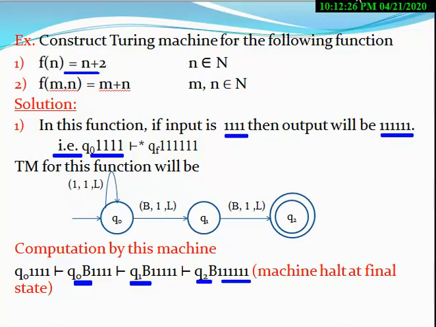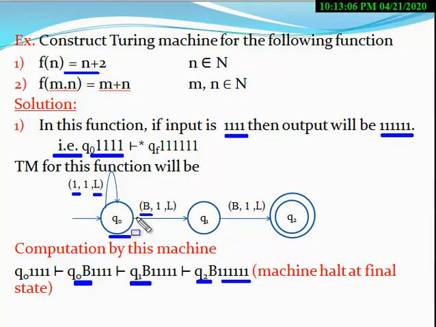Now construct a Turing machine for this. Here we have used 3 states. Initially the state is Q0. When the input symbol 1 appears, the machine moves in the left direction without changing its state. There is no need of changing state in this situation. Now when the machine moves in the left direction, the next symbol becomes a capital B.